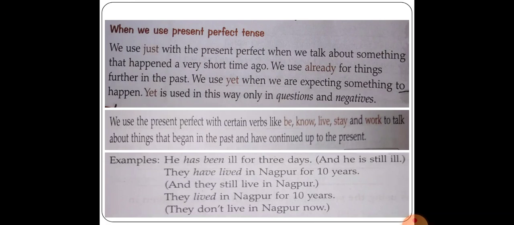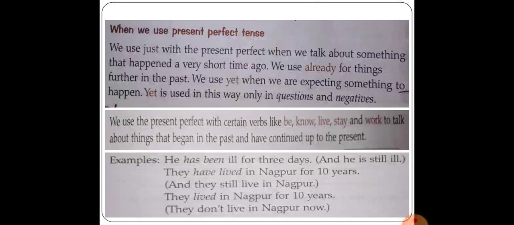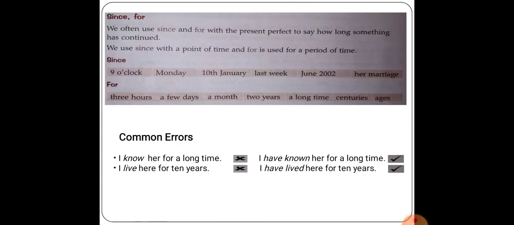Okay. Next, they lived in Nagpur for 10 years. Means they don't live in Nagpur now. There is a difference between have lived and lived. Have lived shows they are still living, and lived shows they don't live now. They don't live in Nagpur. I hope it is clear to you all.